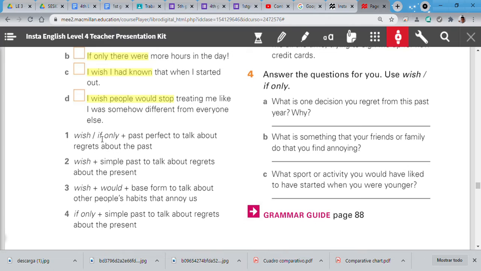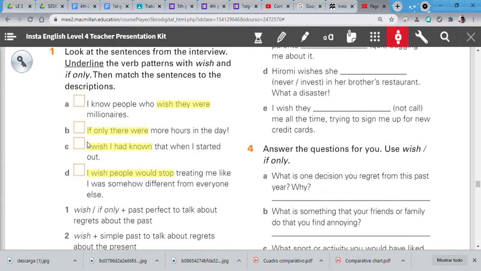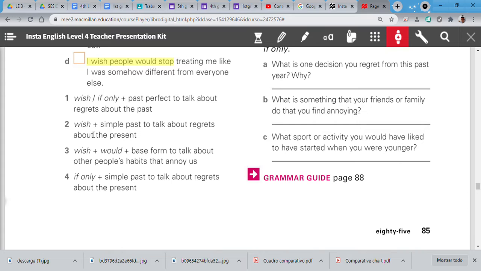Wish, if only, plus past perfect to talk about regrets about the past. Okay. This is number 1. And here, which one? Number 2, wish plus past to talk about regrets about the present.